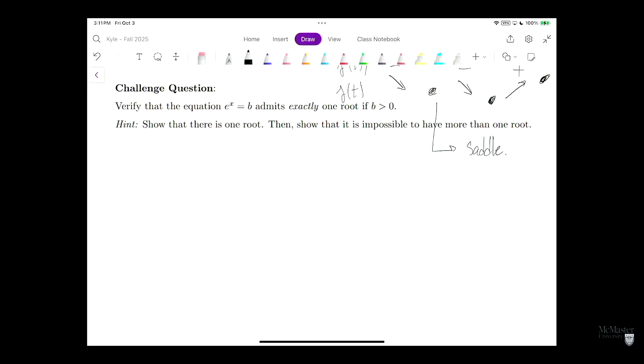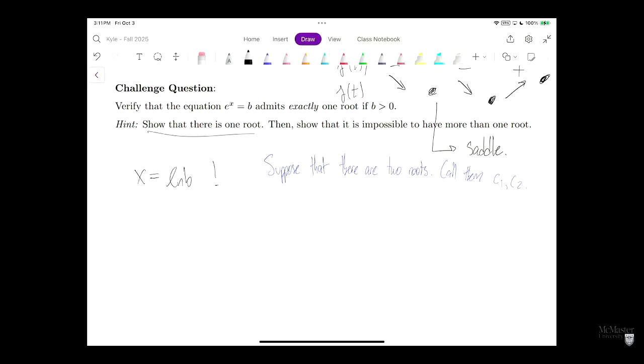So what's the value of x that makes e to the x equal to b? Ln of b, yes, very good. So here, we show that there's one root. Our root is x equals ln of b. Okay, so how do we show that it's impossible to have more than one root? Let's suppose that there were two roots. Let's call them c1 and c2.